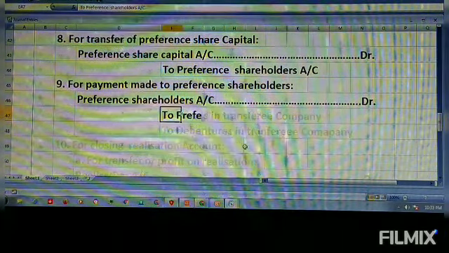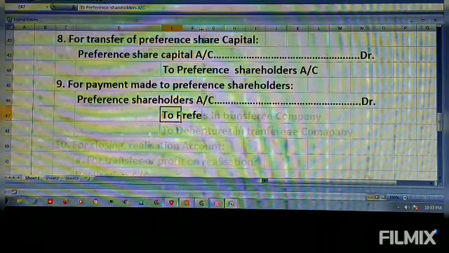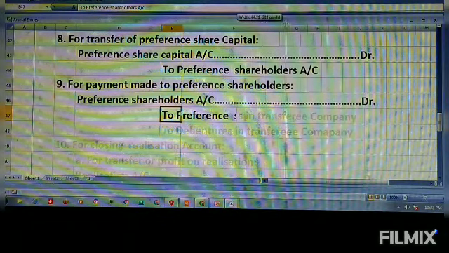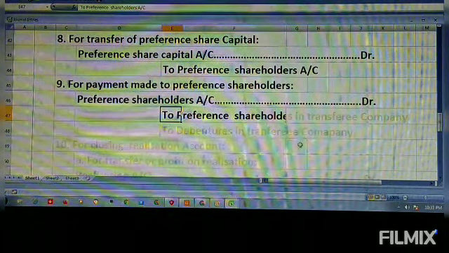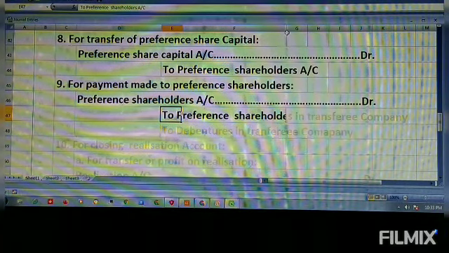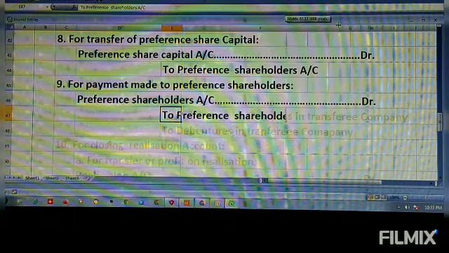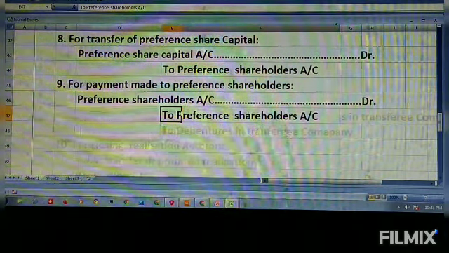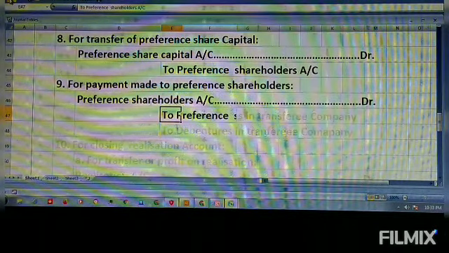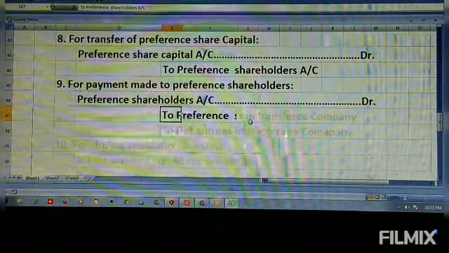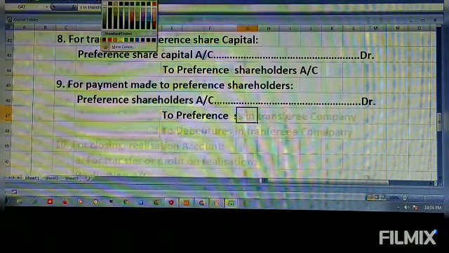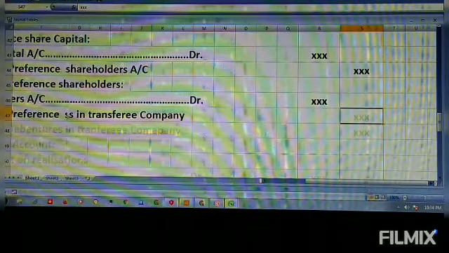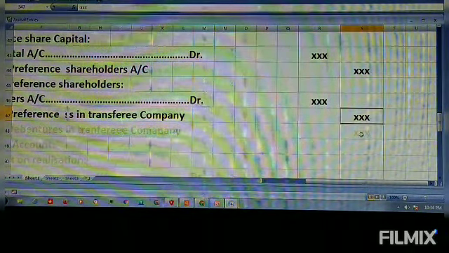You can see here, to preference shares in transferee company. Yes, write that there.